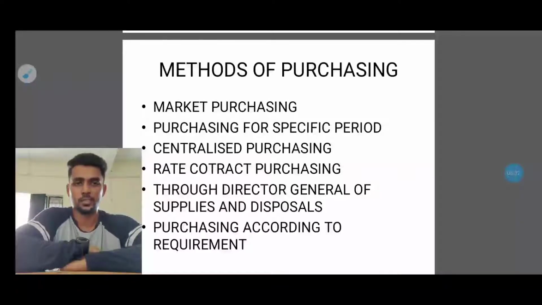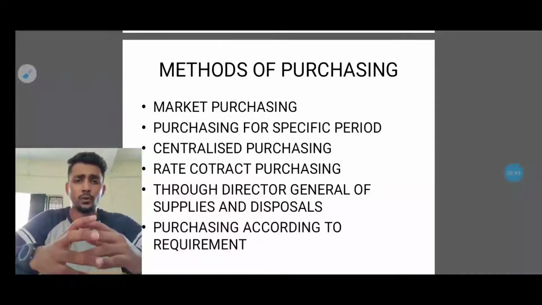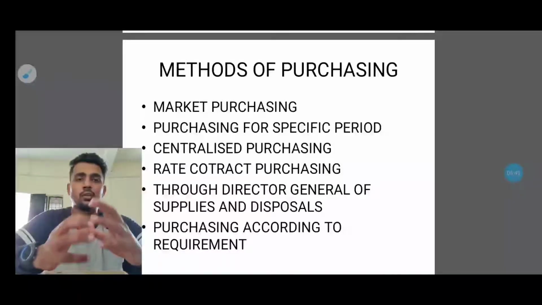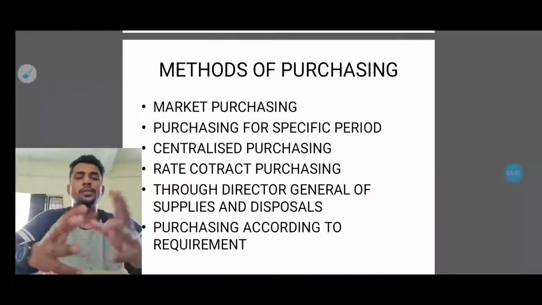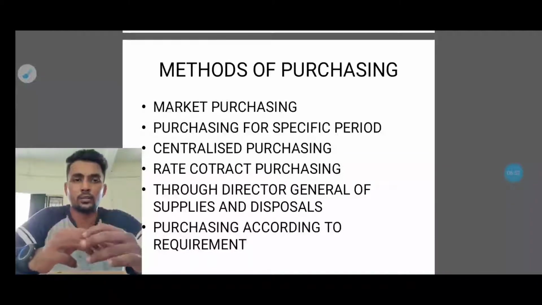The third one would be centralized purchasing. This is for the big industries, because they don't need to roam here and there for all this material. They will have a single point of contact, and they will purchase everything through that single point of contact. That will be very easy for them, because they can get all the raw materials from a single point.